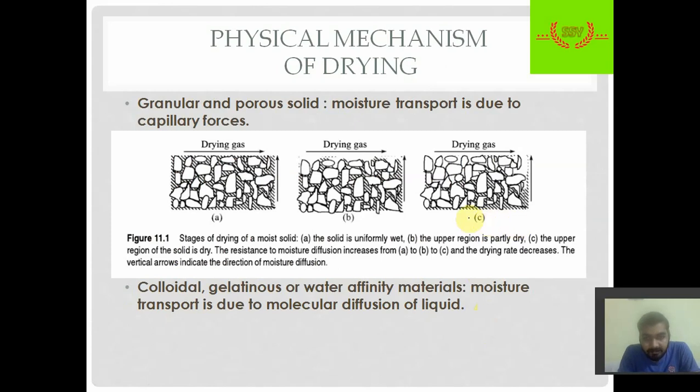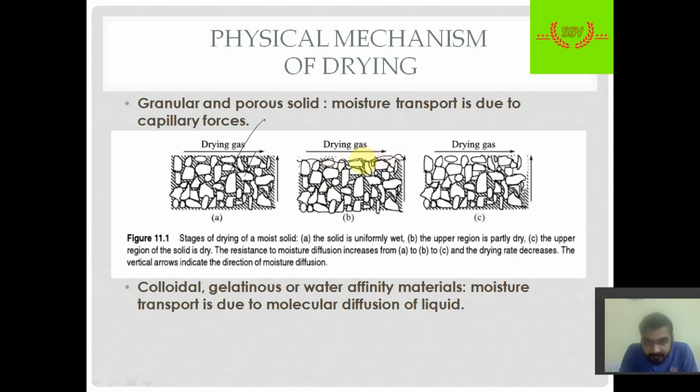Okay, so this is the diagram that shows how the driving force, or the capillarity effect, happens. These are the three stages of drying. In the first stage the solid is fully wet. Now when we start passing drying or hot gas, see here, this top surface is dried.